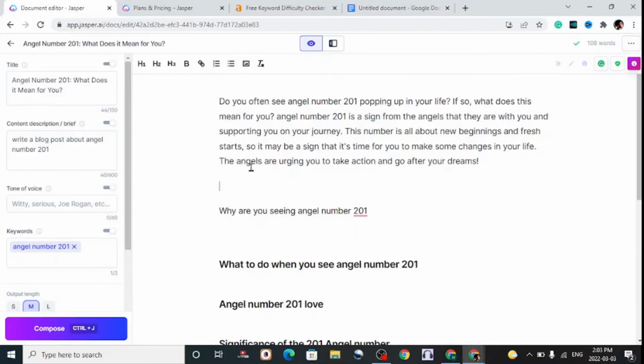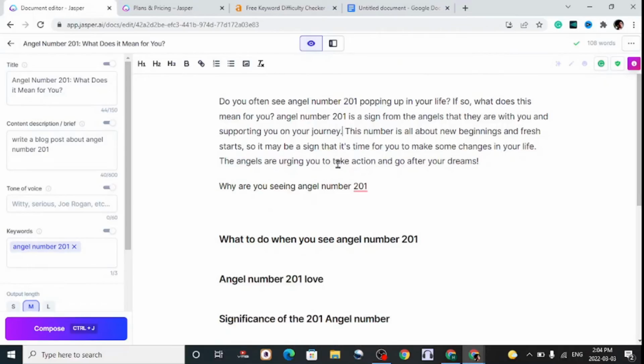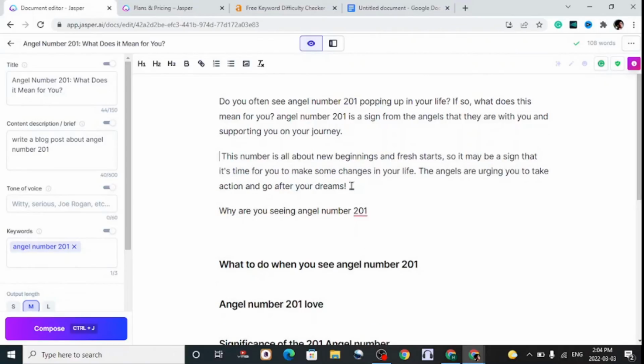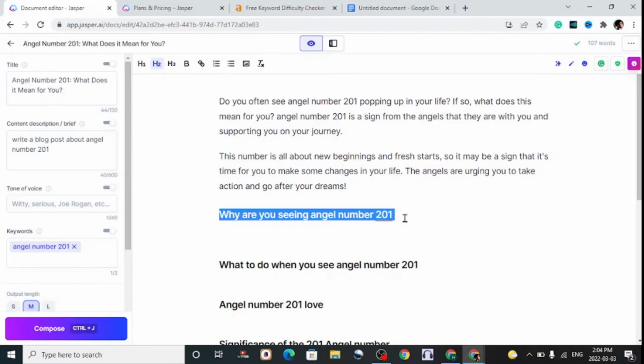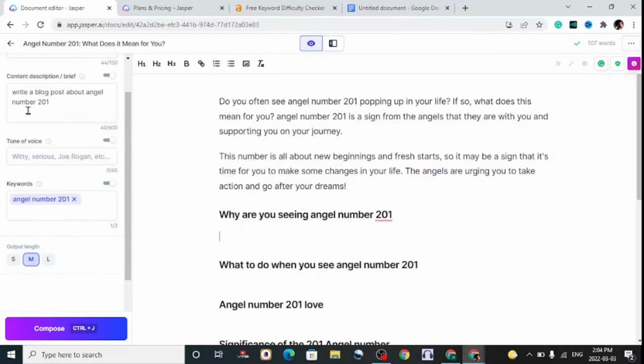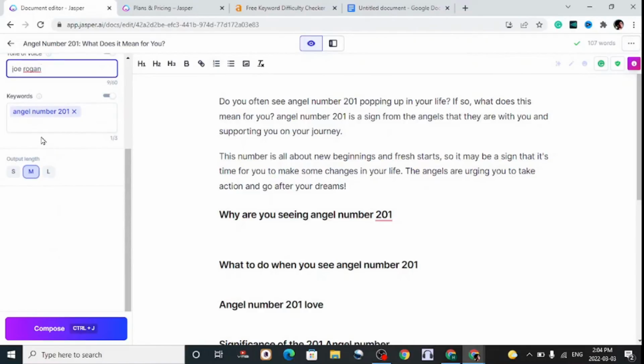Hit enter here, and you can write an additional paragraph if you want, but that's already long enough. And the longer the intro is, it increases the bounce rate. So we shall just start going straight into the subheadline, and we can write content. Looking at the left here, we have a couple of menus. You can choose a specific voice you can go for. So I'm gonna go with Joe Rogan. So let's choose Joe Rogan right there.